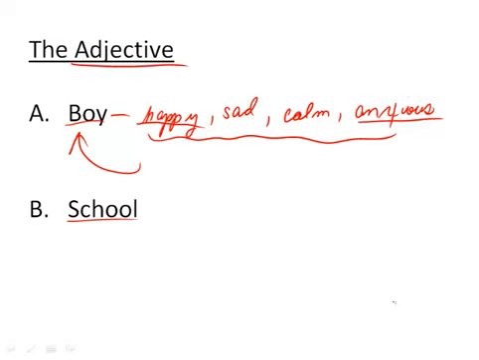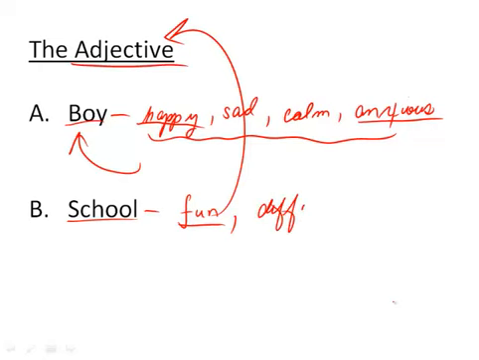Now let's take a look at school. School can be fun. School is fun. That word fun is describing school. So therefore, fun is an adjective. How else could you describe school? Well, maybe school is difficult for various reasons. But remember, as long as this word can be used to describe something, it is an adjective.